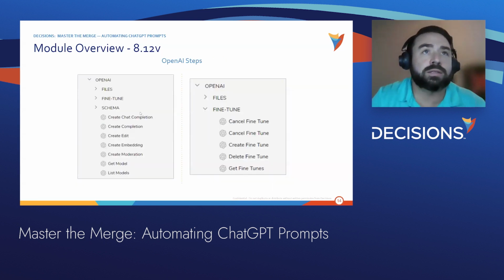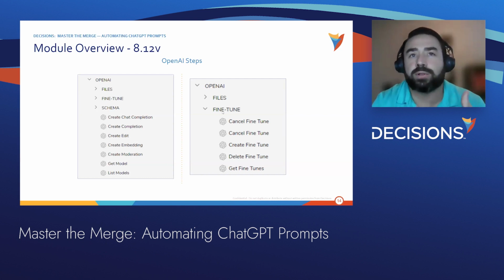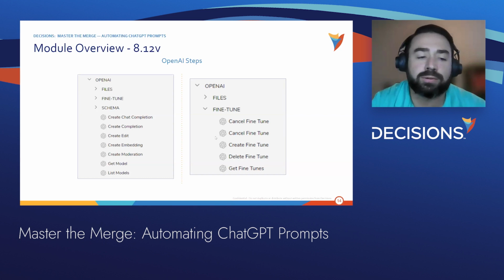And then finally, these are the steps that come with our module. As shown, we did the chat completion. There's embeddings. You can get models, list models. And then on the right-hand side, you have the ability to fine-tune a model, which is a little more of an advanced use case, but you have the ability to do all this within our platform using our OpenAI module.